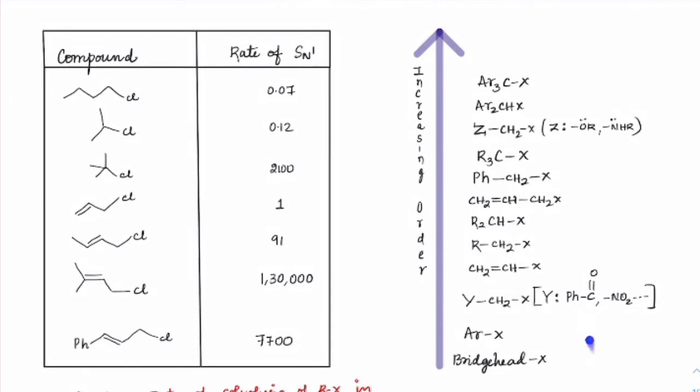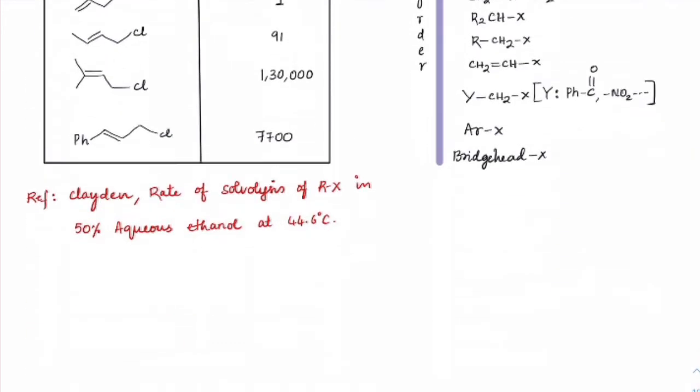So if you see the increasing order for the same, bridgeheads are the worst, then phenyls, then electron withdrawing groups, then vinyl groups, primary, secondary, regular allyl, which means 1 degree allyl here, benzyl, tertiary. In case there are any electron donating species like OR or NH2, they would show a high increase in rate. And if there are 3 phenyl groups, then this would be the comparison. Just go through that once.